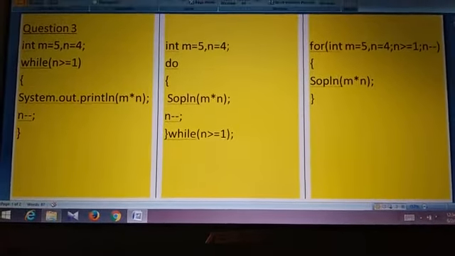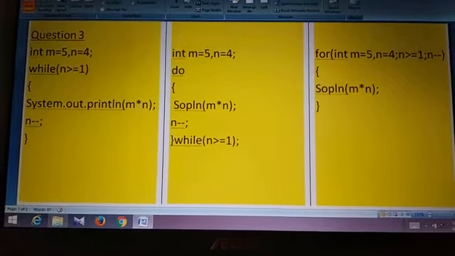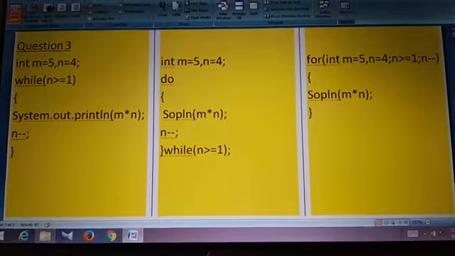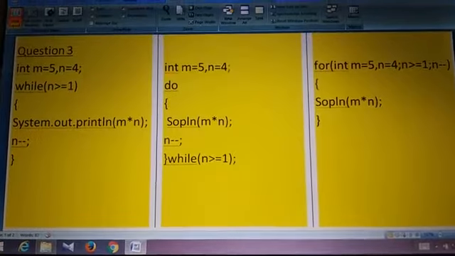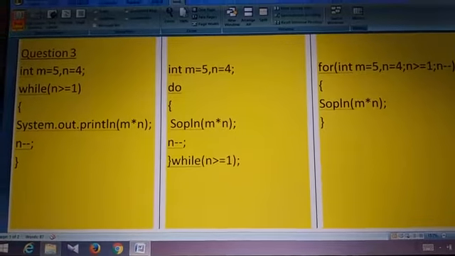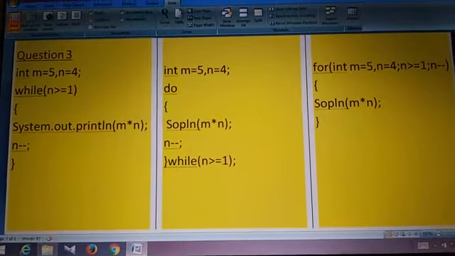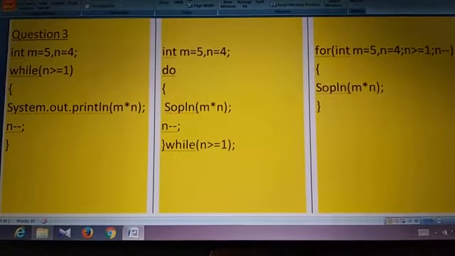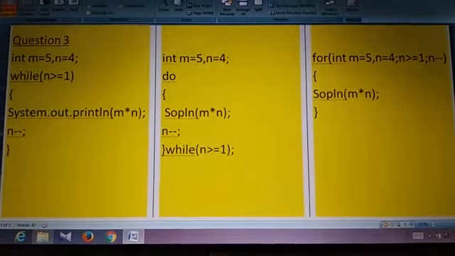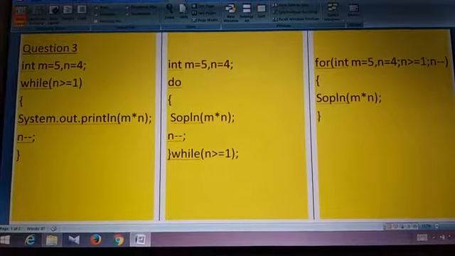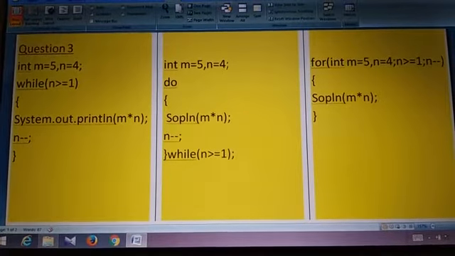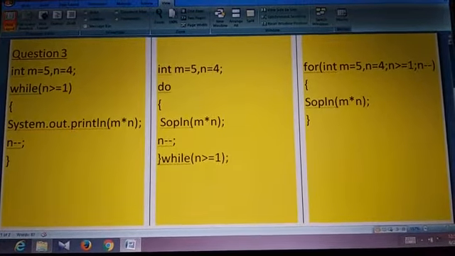You have to remember, when one loop is given, no problem. Just look at the loop, find out the initialization part. Actually, you know loop contains 4 parts. Which are the 4 parts of a loop? Initialization, test expression, statements in the body and updation. So whenever a question is given, whenever a loop is given, find out the 4 parts of the question. And then you just convert that into the respective loops.